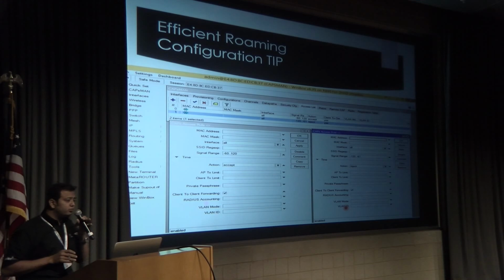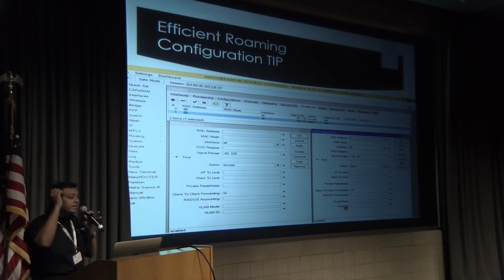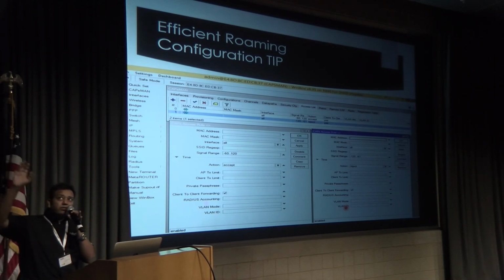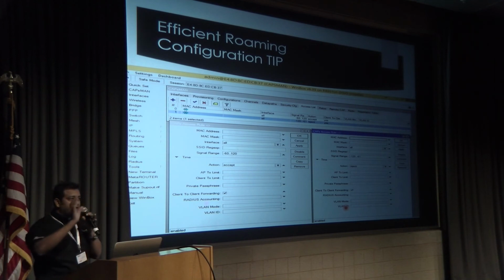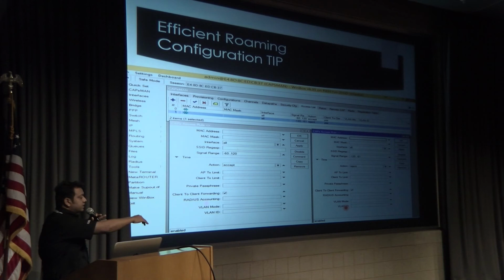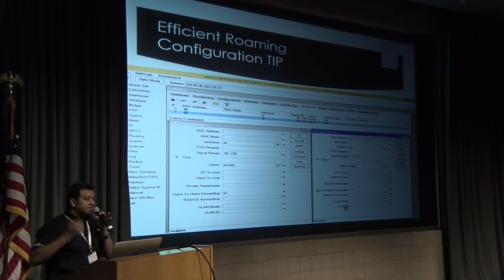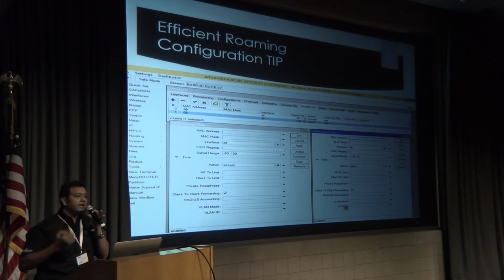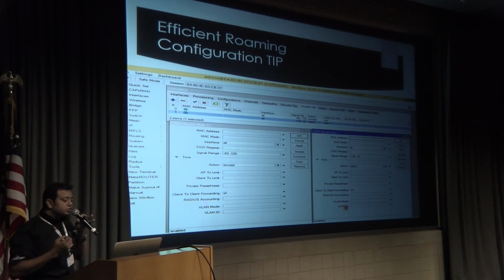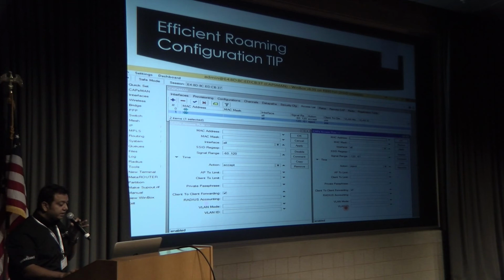So in this case, what we have to do is forcefully kick our user off. Like we have to define some signal strength range. If I'm connected from here and I know that at 50% it's okay, and if it goes beyond 50%, the receiving signal strength will decrease and I cannot get the maximum throughput. So what I have to do is define some rules to make roaming more efficient.